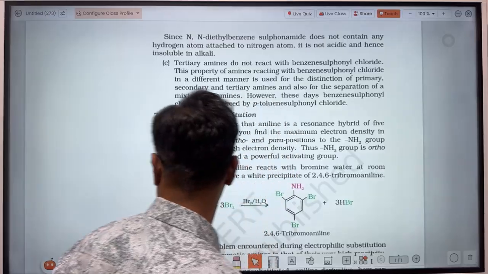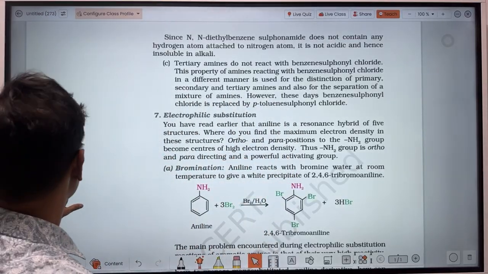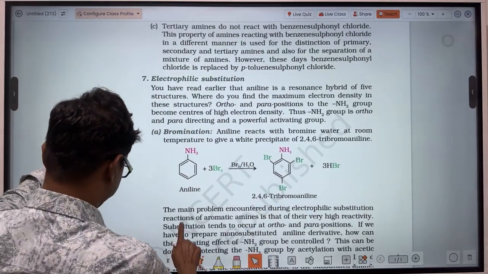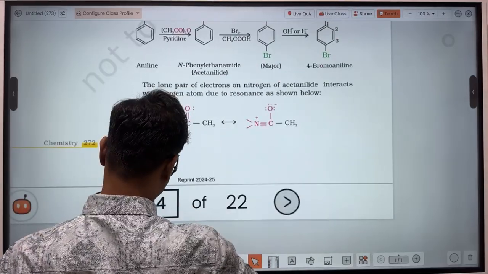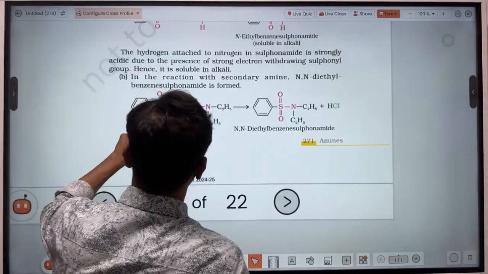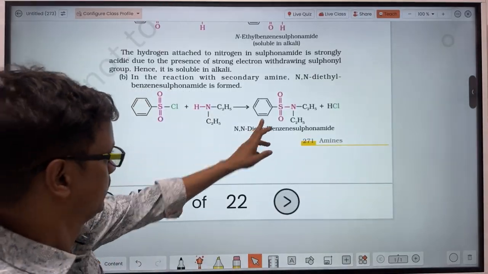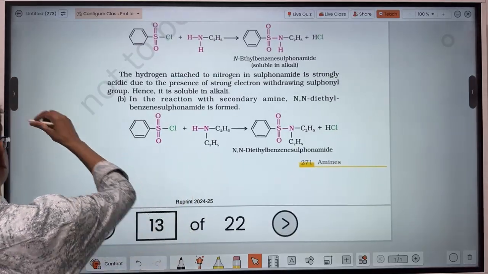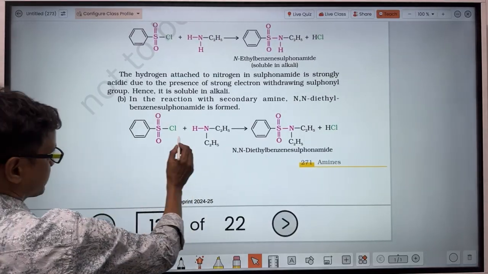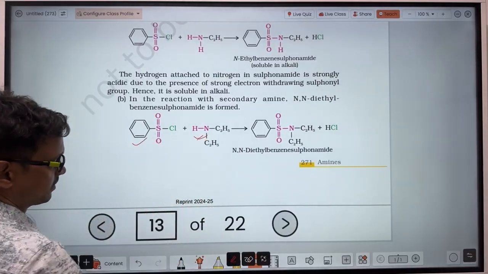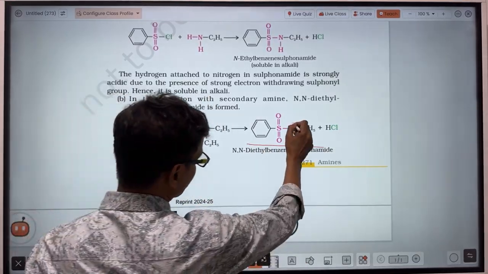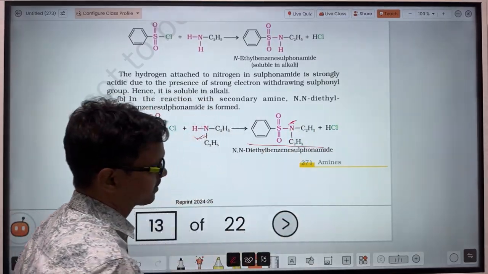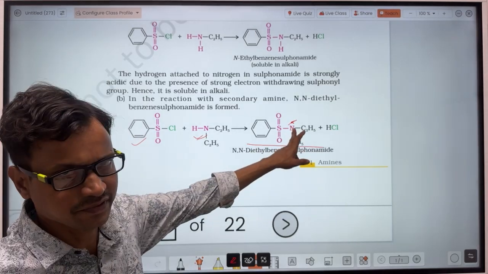Why is the product of the secondary amine not soluble in alkali? Let's see. Listen here. When the secondary amine reacts with Hinsberg's reagent, this compound forms, the N,N-diethyl sulfonamide, and there is no hydrogen attached to the nitrogen.